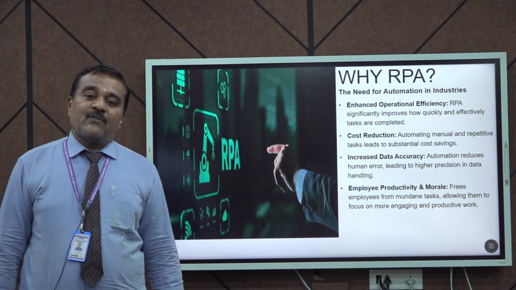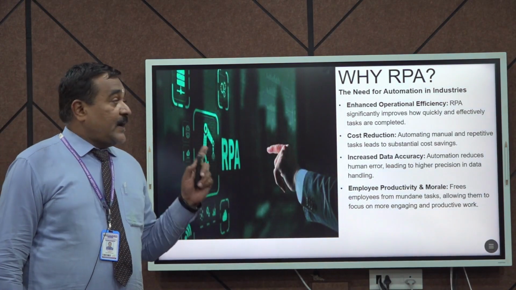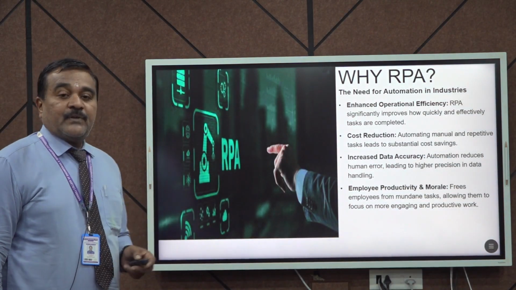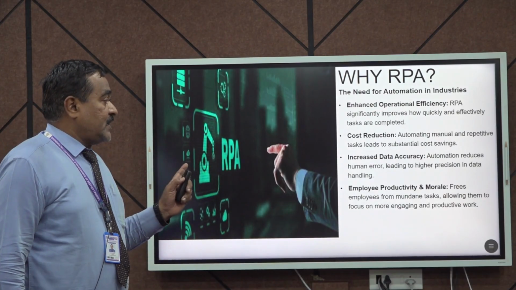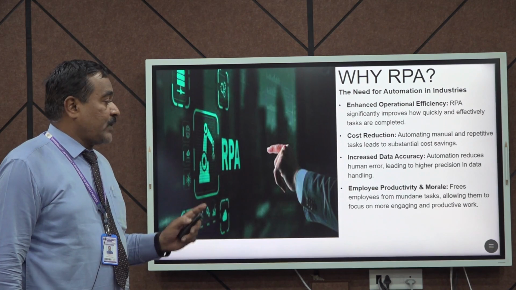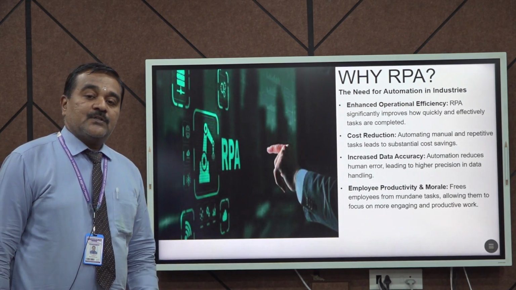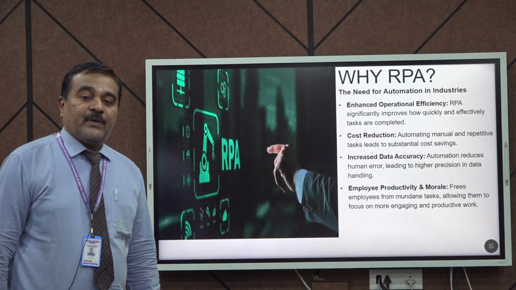What is the purpose of RPA? That's enhanced operational efficiency of the process, cost reduction, increased data accuracy, employee productivity, and enhancement of the systems. So this is why we are using the RPA system.